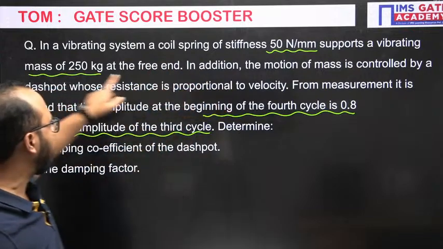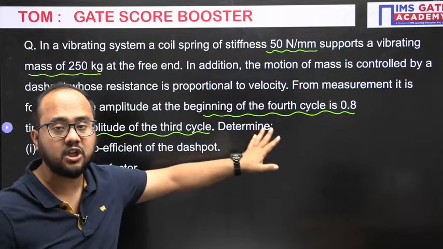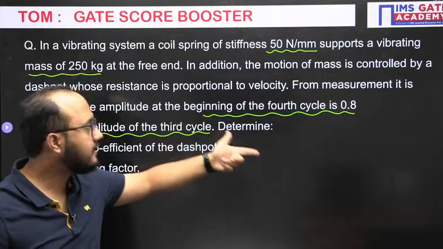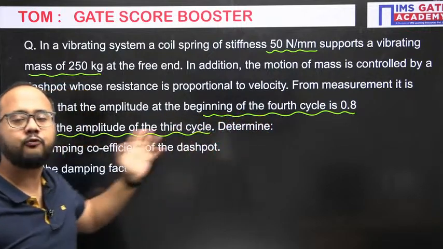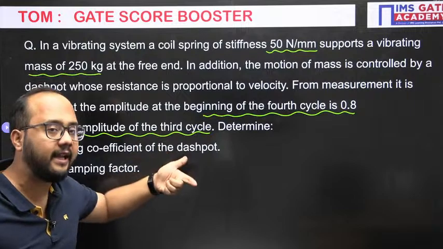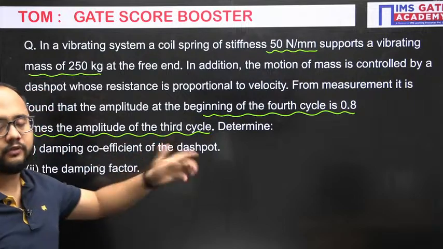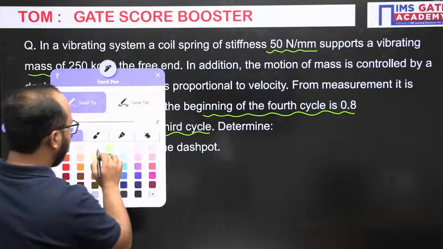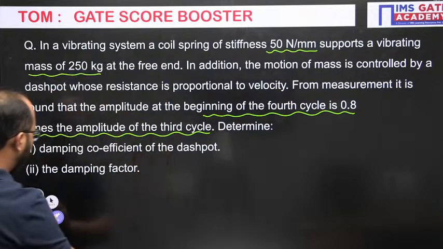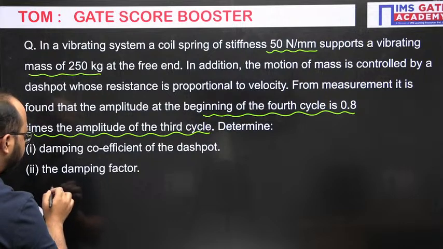Stiffness they have given, the mass they have given, and they have given the ratio of the displacement. Which displacement they have given? The beginning of the fourth cycle is equal to 0.8 times the amplitude of the third cycle. That is the information given. And what they are asking: the damping coefficient of the dashpot and the damping factor as well.